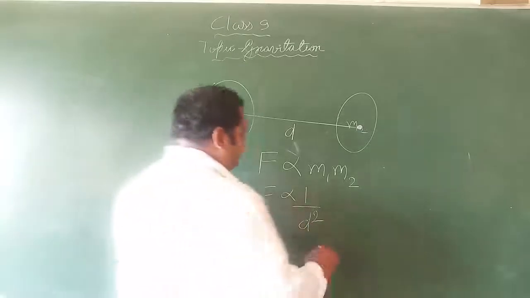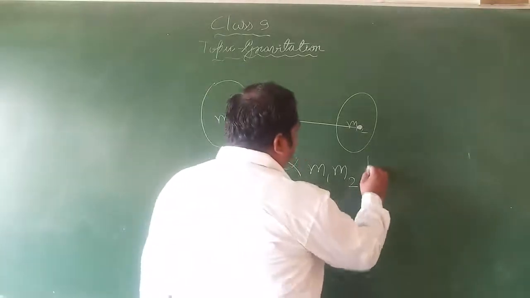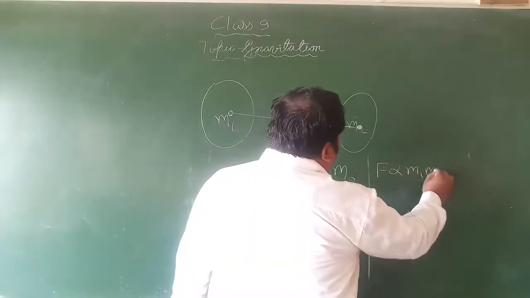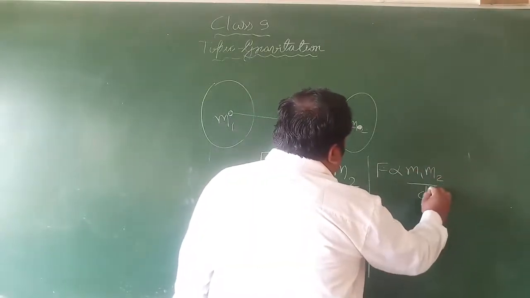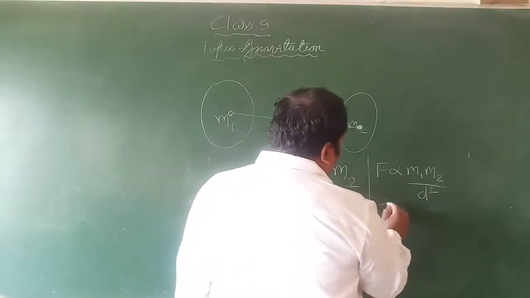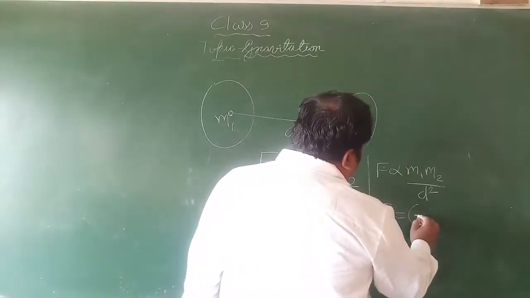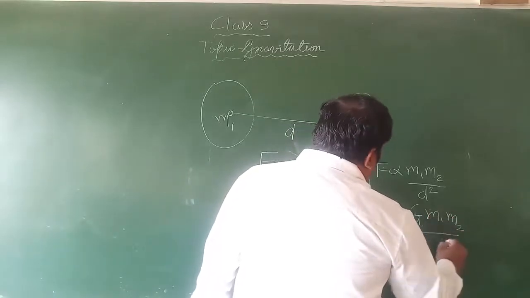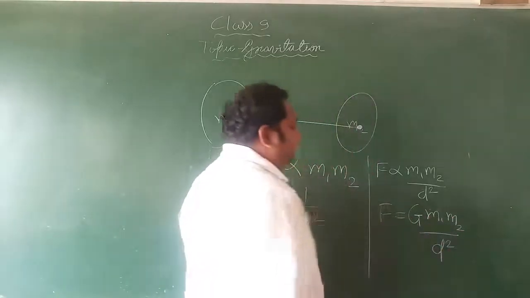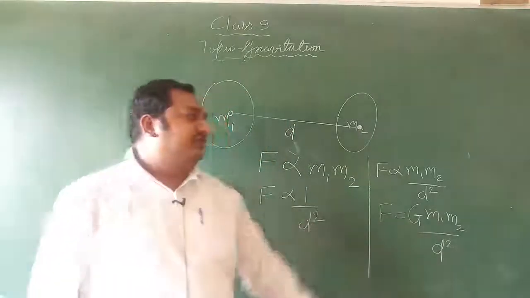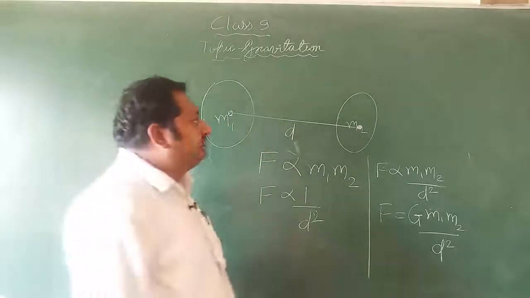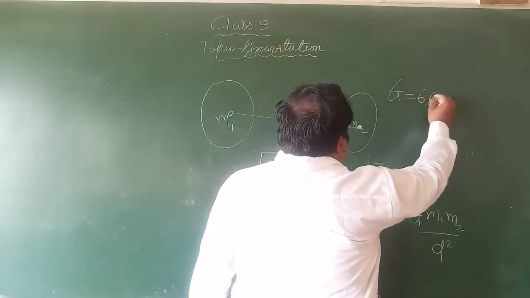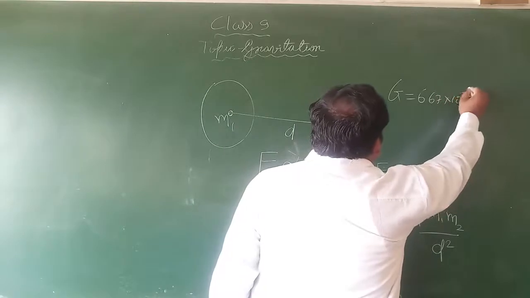So we can write force proportional to the product of the masses and the square of the distance. Or we can say force is equal to some constant G, that is the gravitational constant, upon d square, where G is the gravitational constant. So its value is fixed. The value of G is 6.67 into 10 to the power minus 11.